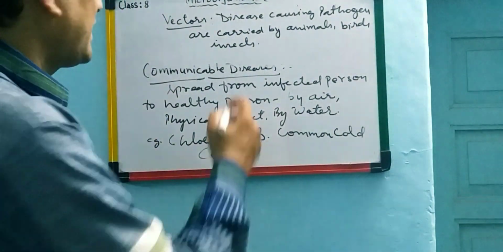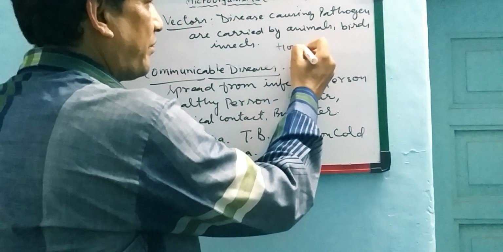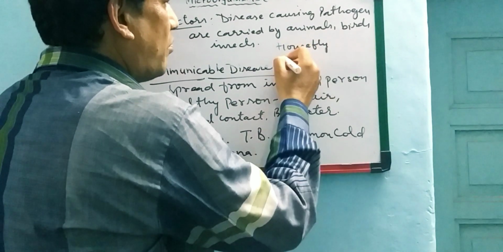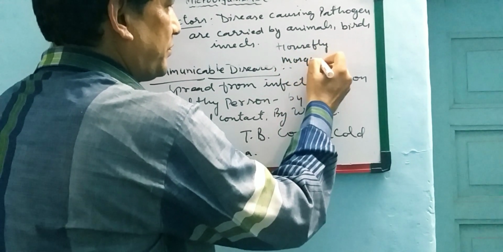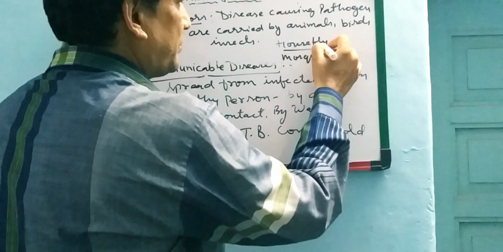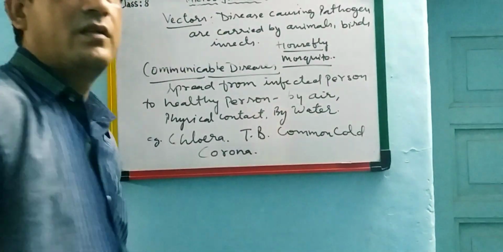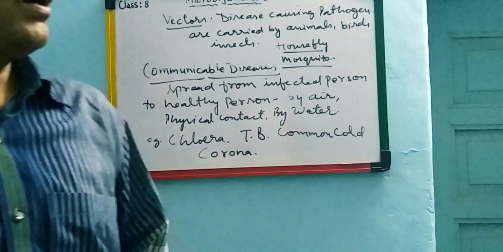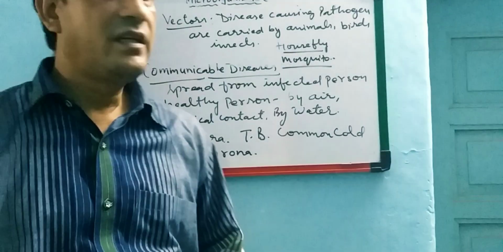These vectors, for example, are housefly and mosquitoes, so these also spread diseases.